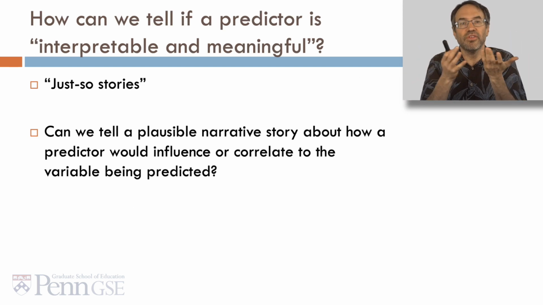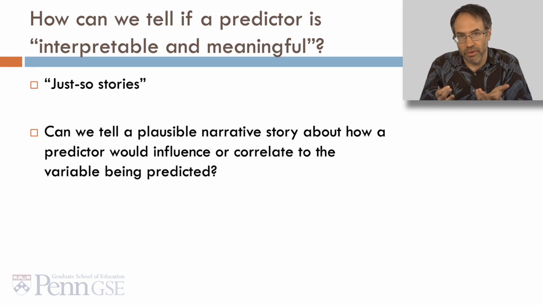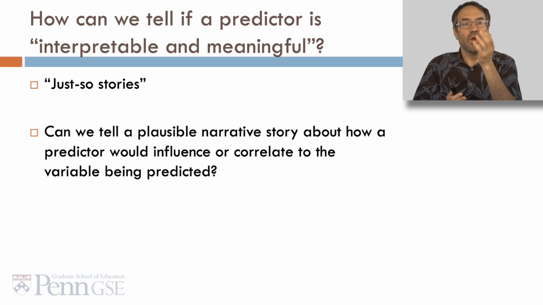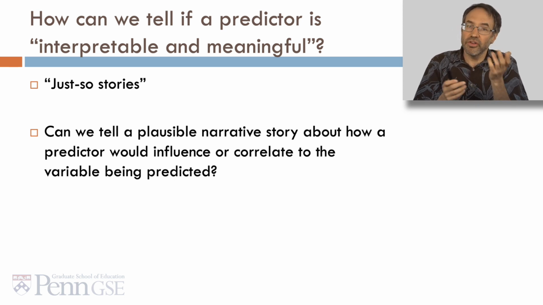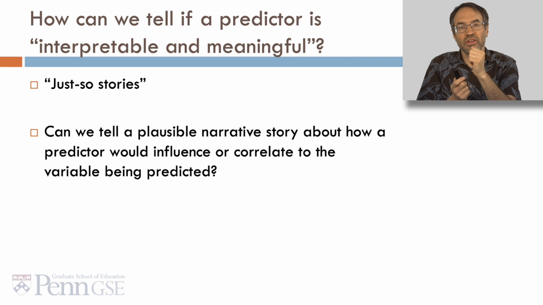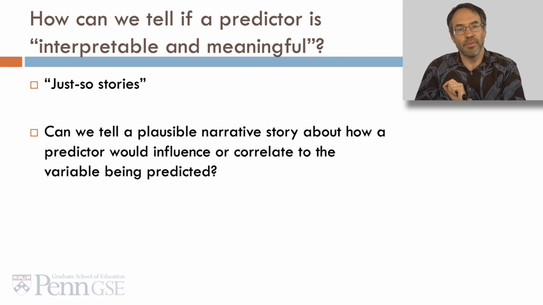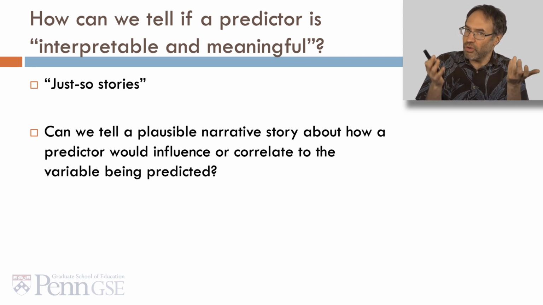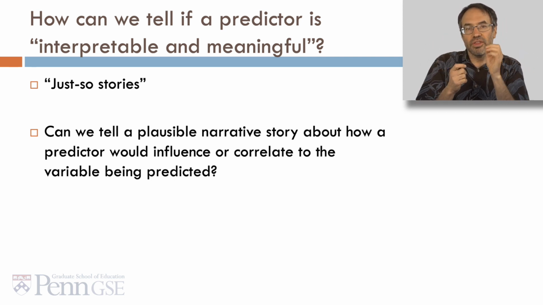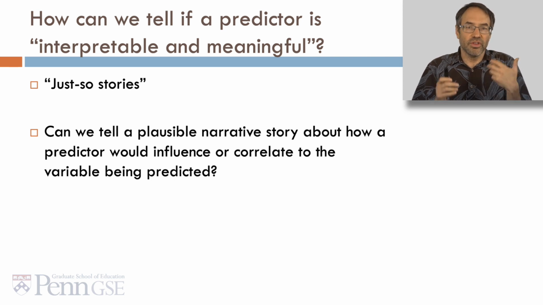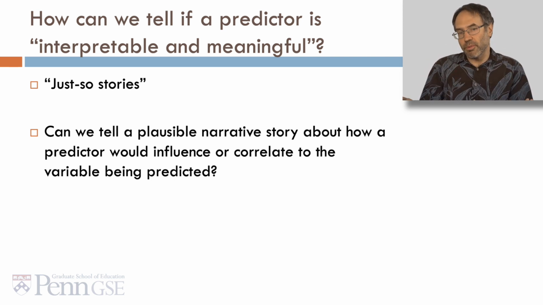So how can we tell if a predictor variable is interpretable and meaningful? One of the things that people do, I like to call just so stories. And that's a case where we ask, can we tell a plausible narrative story about how a predictor would influence or correlate to the variable being predicted? If we can tell that plausible narrative, that just so story, this is just how it's so, then we can consider that the predictor is relatively interpretable and meaningful.